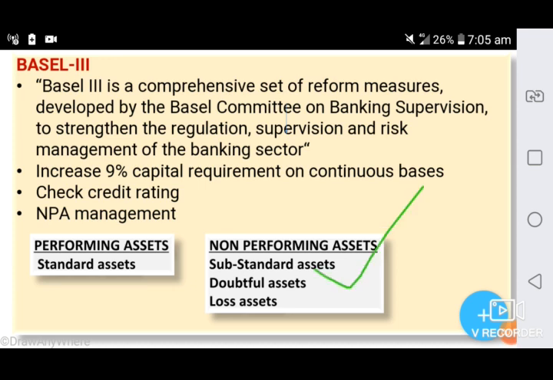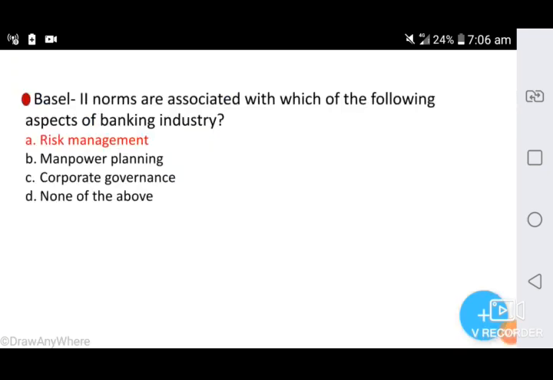If the assets are in default for a period of more than 12 months, they are called doubtful assets. Then assets which cannot be recovered are called loss assets. These assets can be identified by the central bank or by the auditors. Okay, so here option A is the correct answer. Basel II norms are associated with risk management practices.